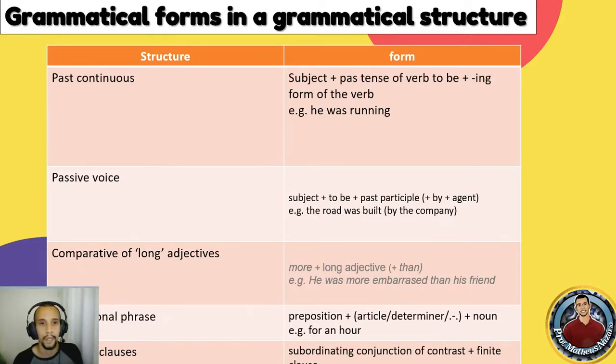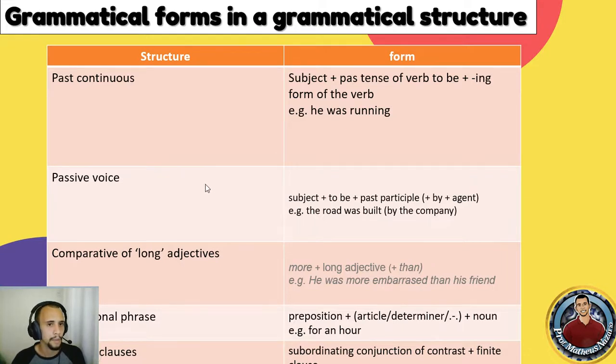in verbs, for instance, past continuous. So for the past continuous, we have a structure, right? And then we have its form. For instance, the subject plus past tense of verb be plus ing. Okay, so for instance, I can say he was running. So he as the subject, was is the past tense of verb be, and running is the main verb with ing. We also have the passive voice, subject plus be plus past participle.